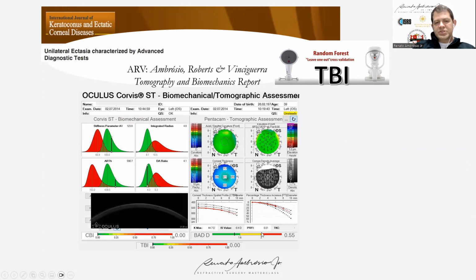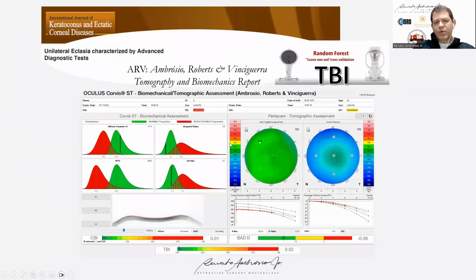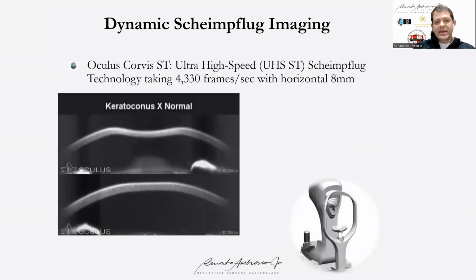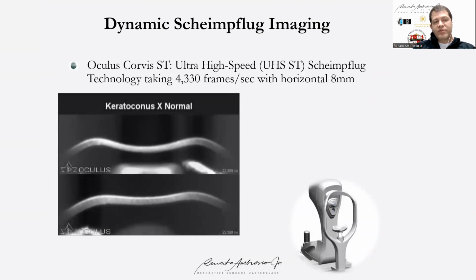So the TBI was 0. And in a more recent follow-up, he was still very stable in the left eye. So it's a true unilateral stable ectasia with no disease in the fellow eye. Interestingly, corneal biomechanics is possibly analyzed by the Corvis today.